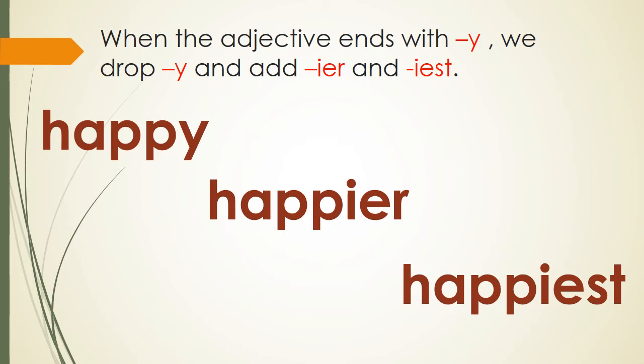When the adjective ends with y, we drop y and add ier and iest. Now here, look at the word. The word is happy. It ends with y, right? So what will you do? You will drop y and you will add ier, happier. And again, you will drop y and you will add iest, happiest. So happy, happier, happiest.